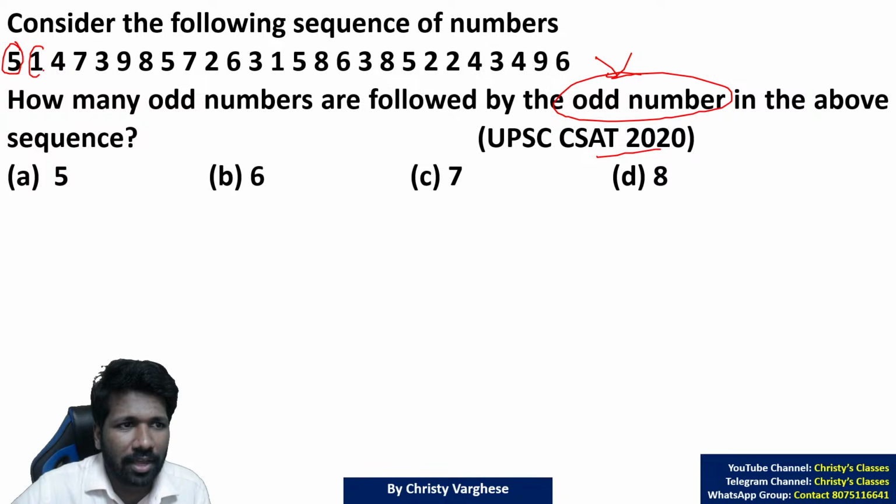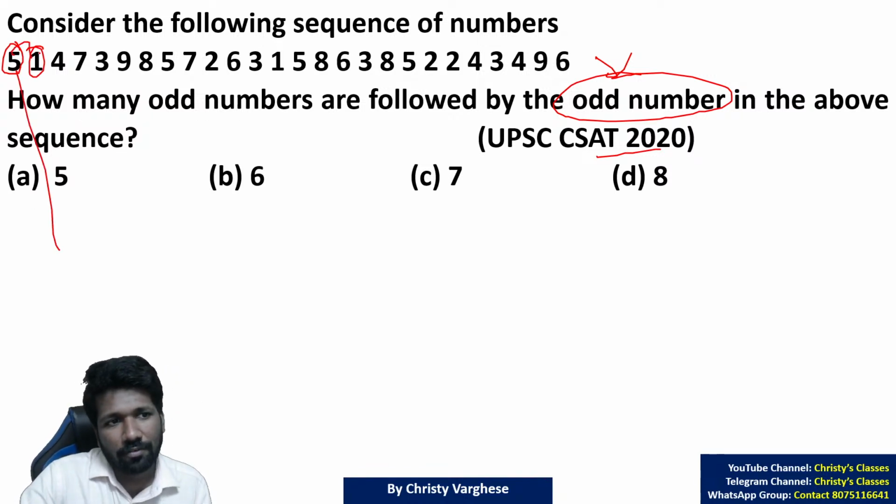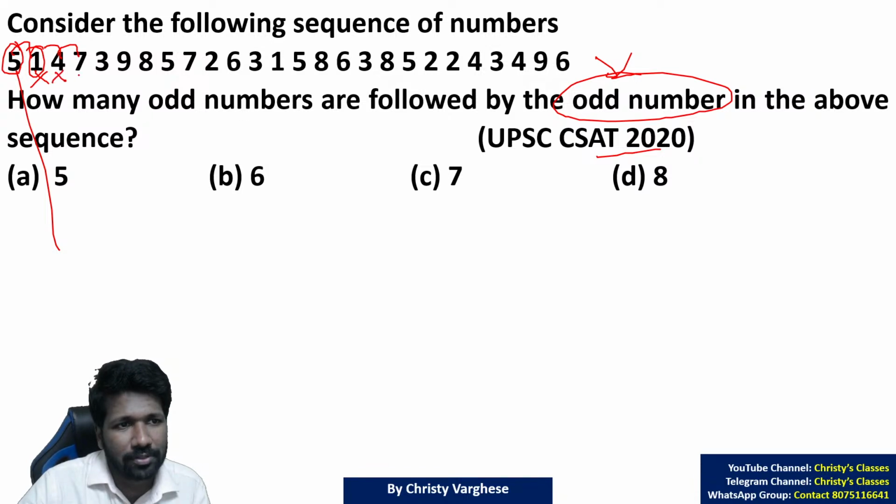5 followed by 1. So this pair we can consider. First pair. 1 followed by 4, so that cannot be considered. 4 is not an odd number, so not considered. 7, 3: this can be considered. 3, 9: this can be considered. Third one.